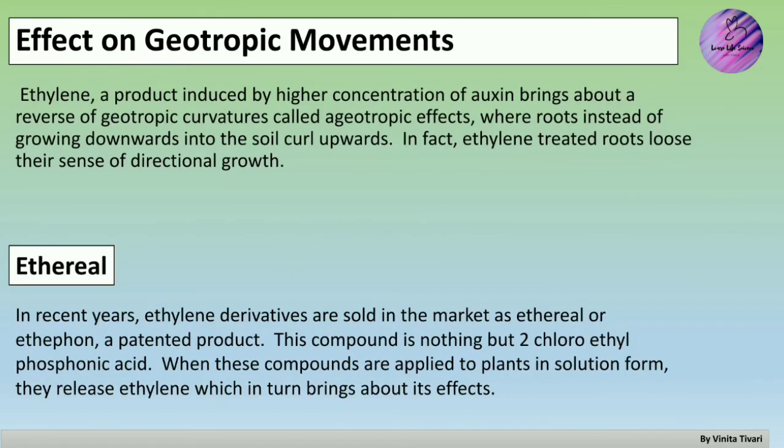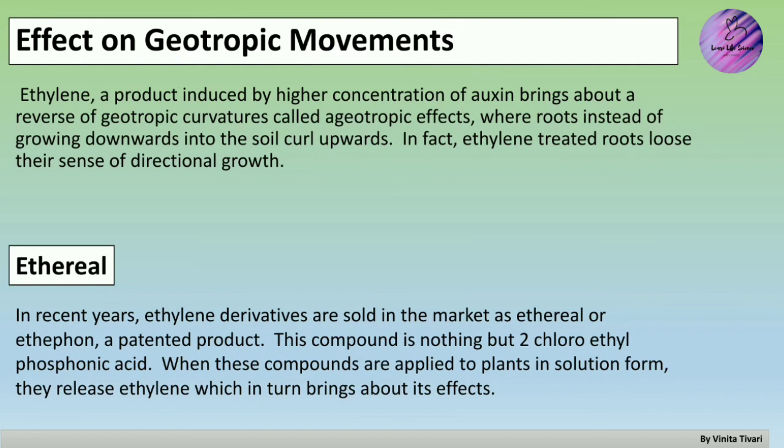The next thing is the effect on geotropic movements. Geotropic movements mean the movement towards gravity. Ethylene, a product induced by a higher concentration of auxin, brings about a reversal of geotropic curvatures called ageotropic effects.